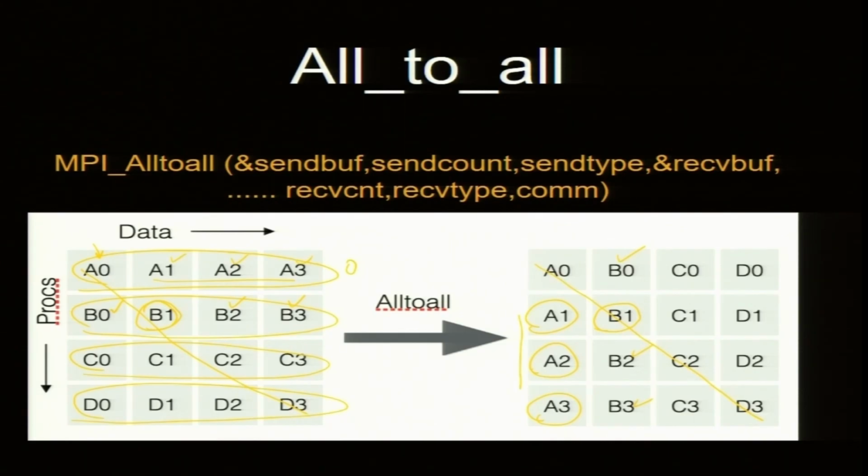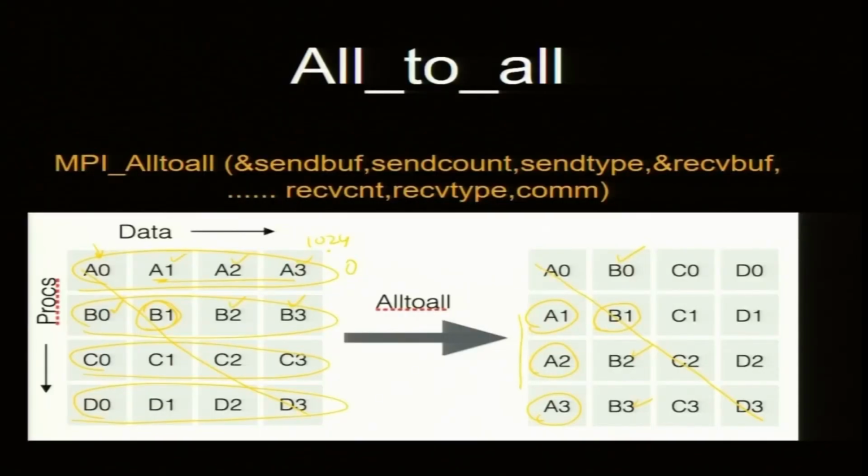Okay. What if I have a lot of data in A1? So, this could be a big array with 4 processors only, then what will happen? It divides equally. So, this could be 1024 data points, then each guy will get 256. It is just going to take one big line and cut and distribute the pieces. This is a very useful thing for FFT, which I did not do in this course. So, fast Fourier transform will require this all to all. Okay. So, any question? Well, I mean we have done this before.